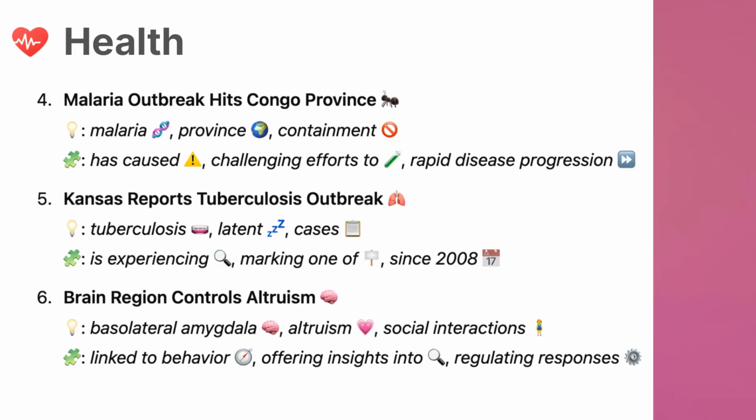4. Vocabulary. Malaria, a serious disease caused by parasites, typically spread by mosquito bites. Province, a territorial division within a country. Containment, the act of controlling or limiting the spread of something harmful.